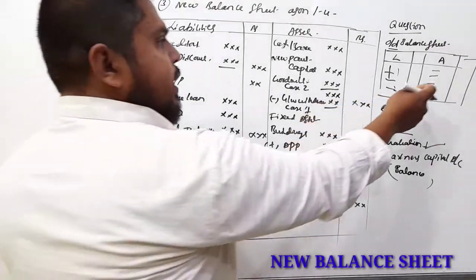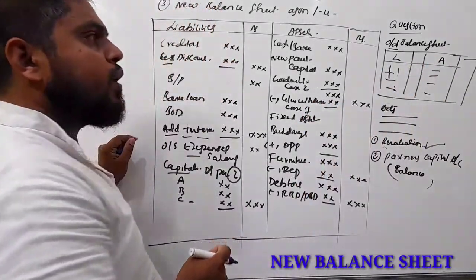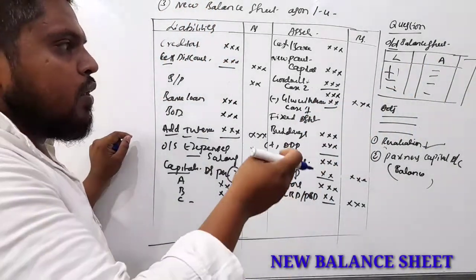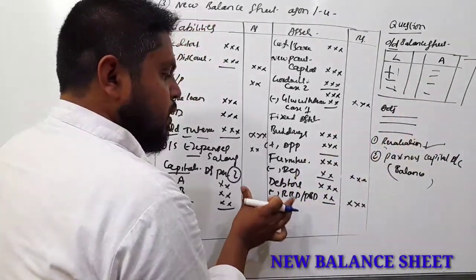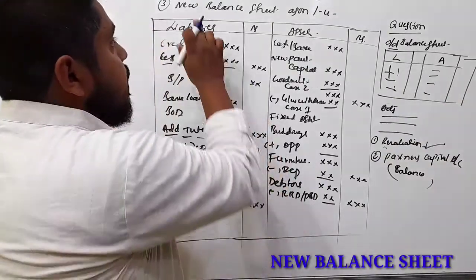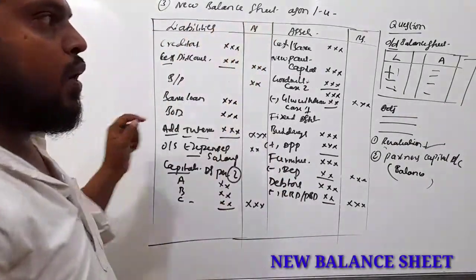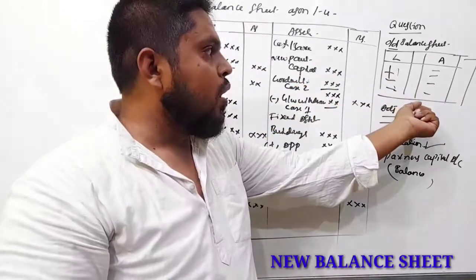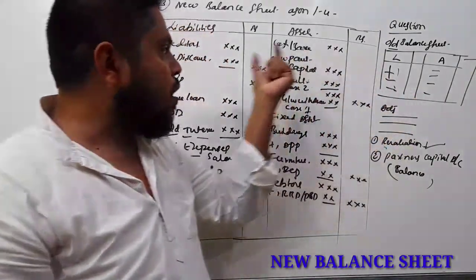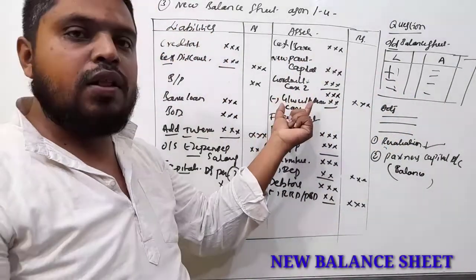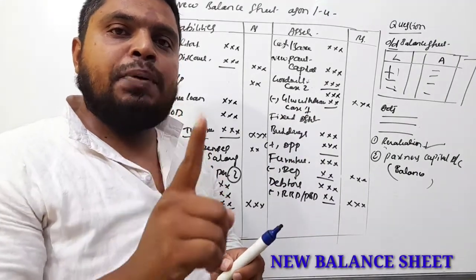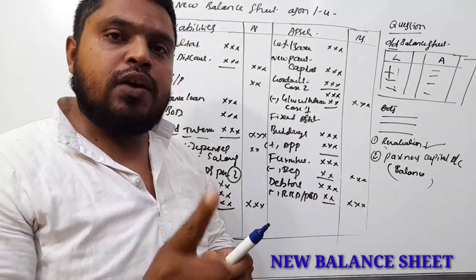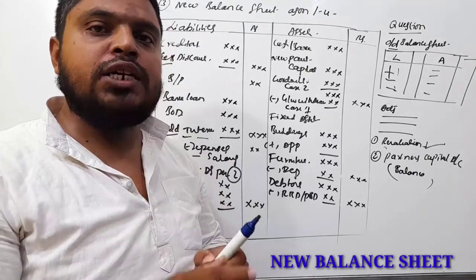Whatever adjustments you get, and the assets and liabilities, compulsorily we have to record in the new balance sheet. From the old balance sheet, compulsorily we have to record all the assets and liabilities, except the capital, general reserve, reserve fund, profit and loss, that is accumulated profit or loss.